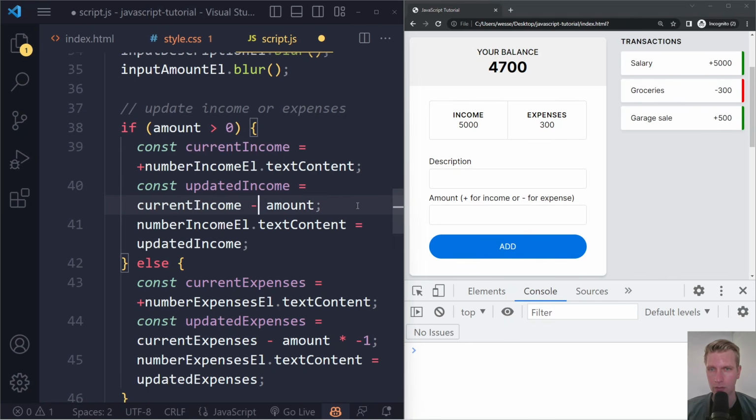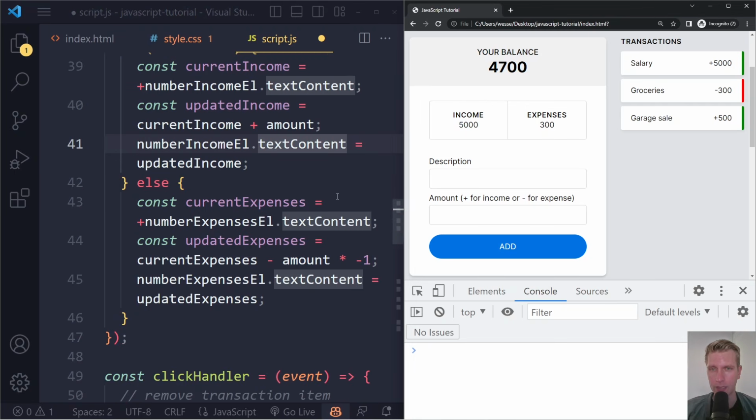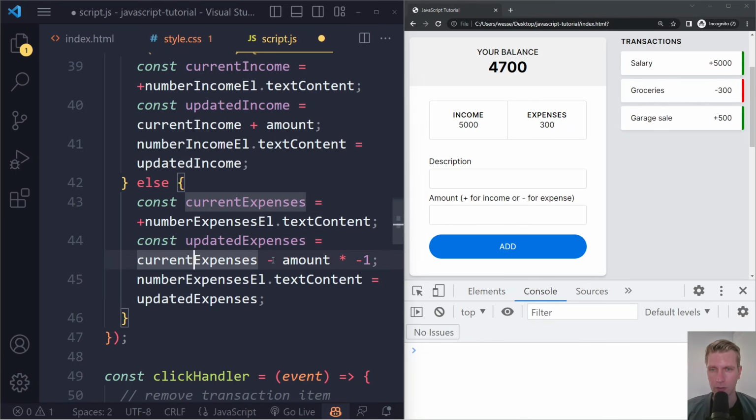So this would be 500. So this should be a plus here. Right? Because before we were removing the transactions, now we're adding a transaction. So here it should be plus. And then we want to assign the updated income to this number, right? Let's see, with the expenses, if we add an expense here, we're going to get the current number, 300. And now let's see, current expenses, well, if we add an expense, let's say $100 expense, this actually should increase. The total for expenses should increase, not minus. So we should change the minus into a plus here as well.